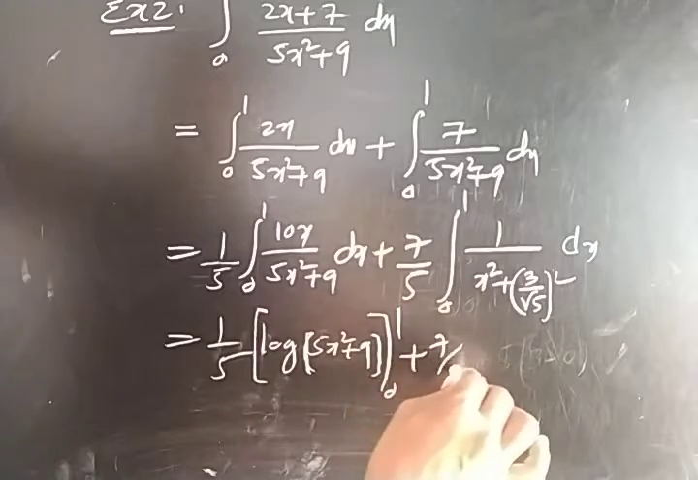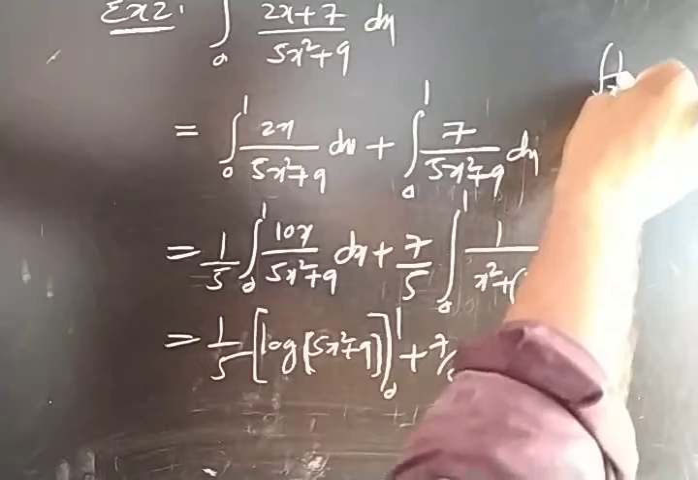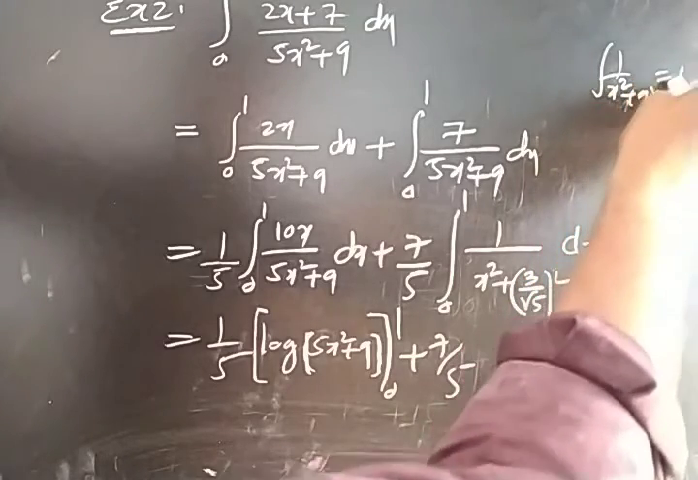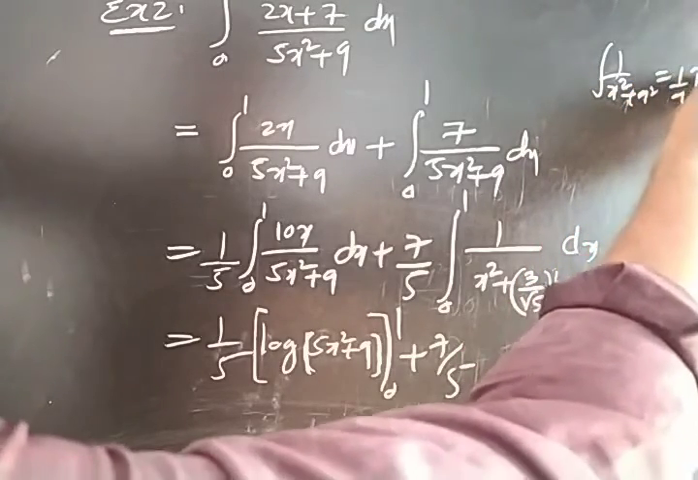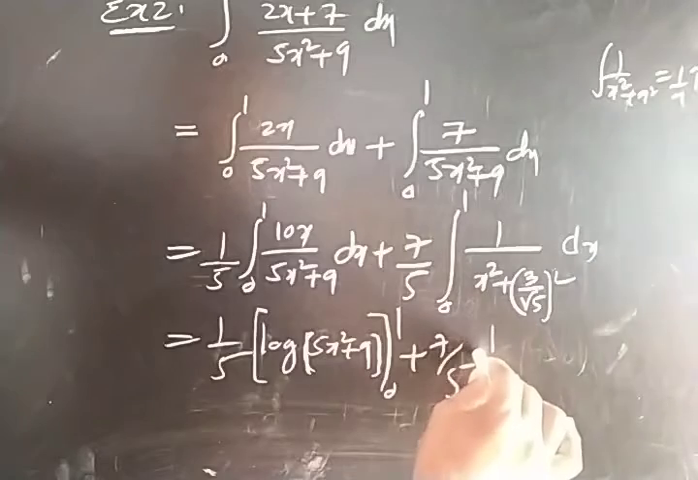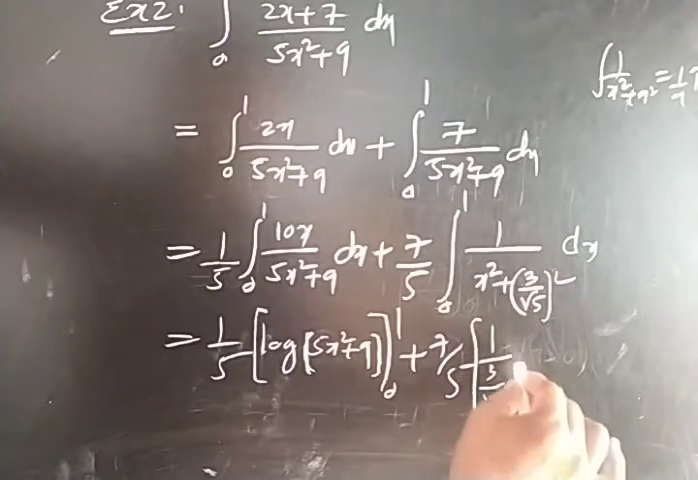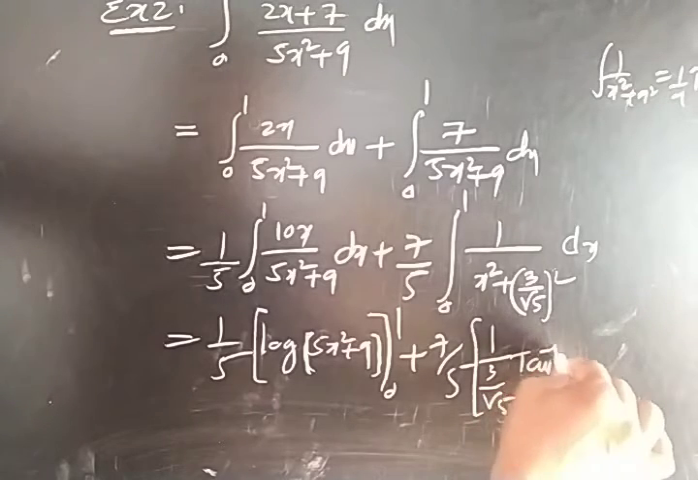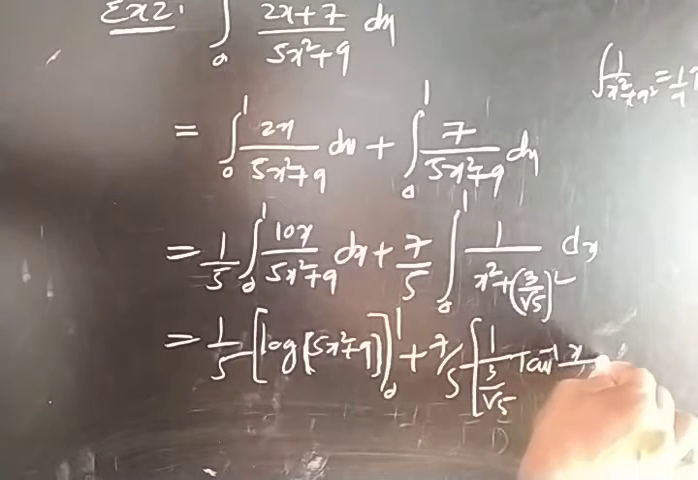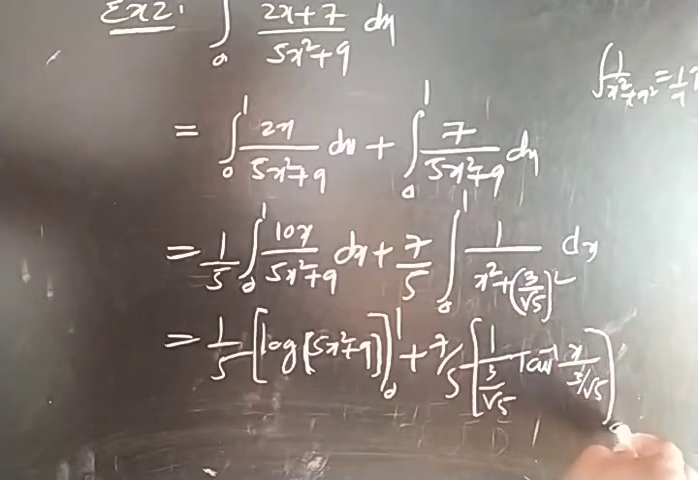Plus 7 by 5. Here, which is in the form of the integration of 1 by x square plus a square, what is the formula? 1 by a tan inverse x by a. So using that formula, 1 by a is 1 by 3 by root 5, tan inverse x by a, x by 3 by root 5, with limits 0 to 1.